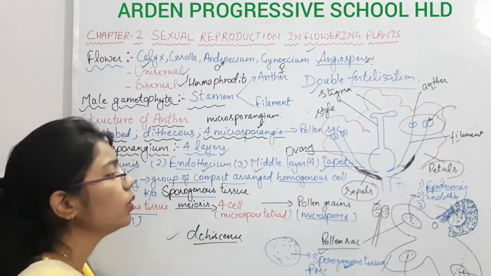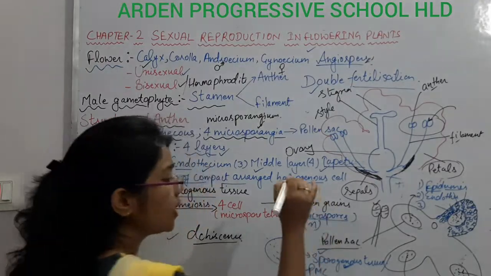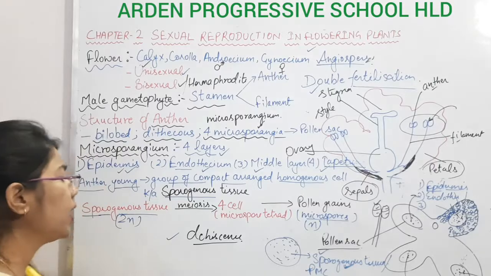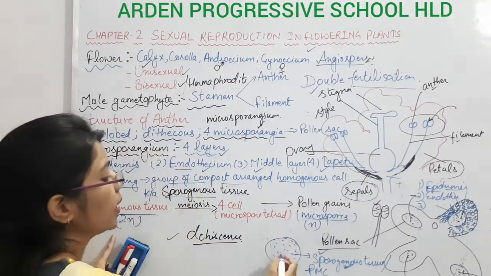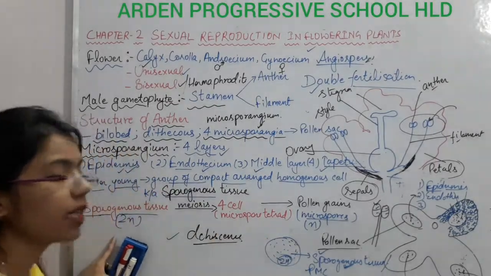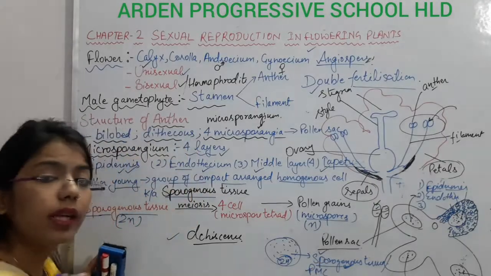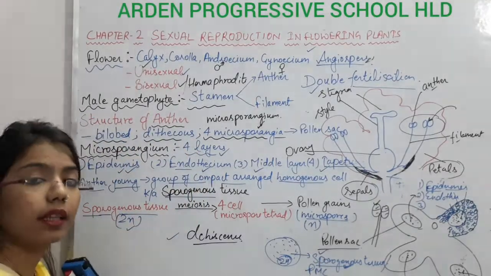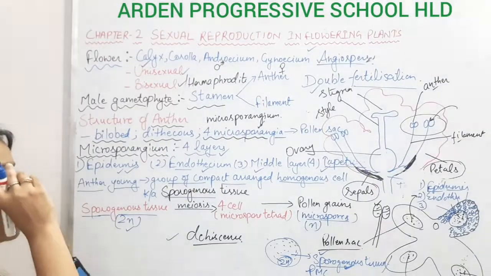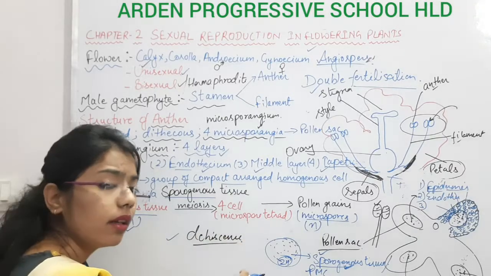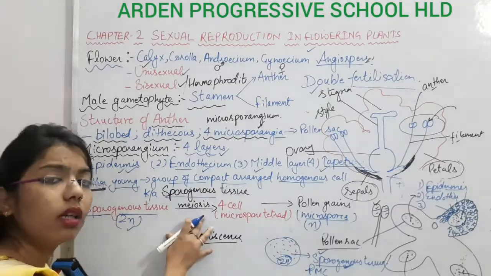And we all know that a pollen grain is a male gamete, and it is always haploid in nature. The sporogenous tissue, which is a part of the microsporangium, is diploid. So all the cells present in this microsporangium or sporogenous tissue are diploid cells. Each and every cell of this tissue is diploid. So to enter into reproduction or to form the gamete, what is the requirement? They have to undergo meiosis.